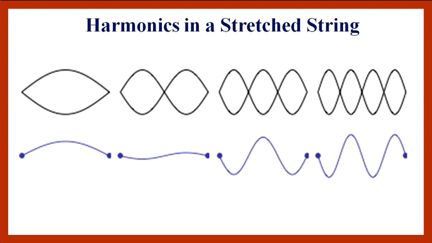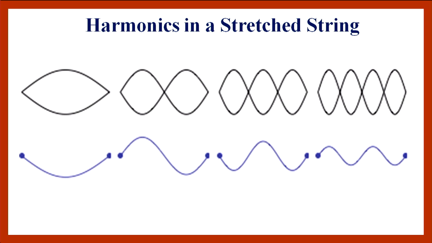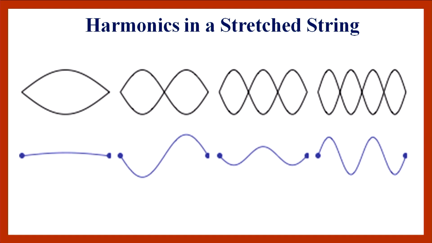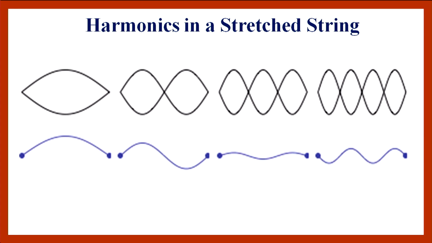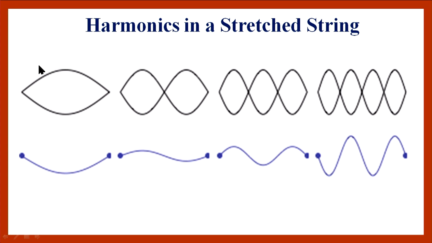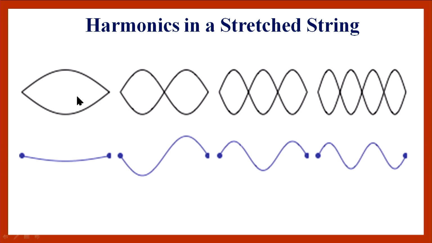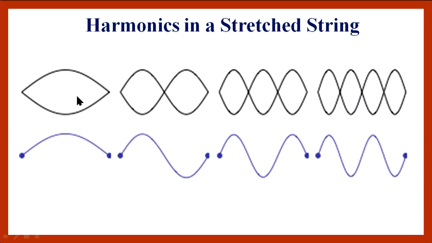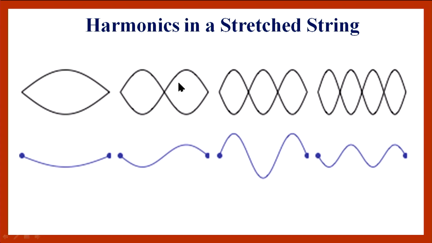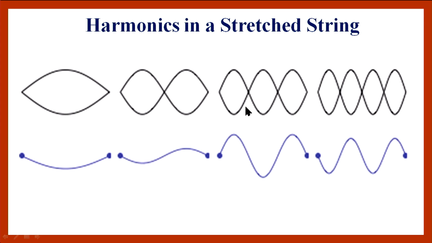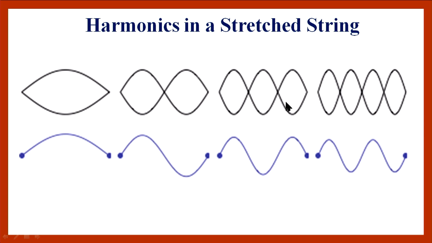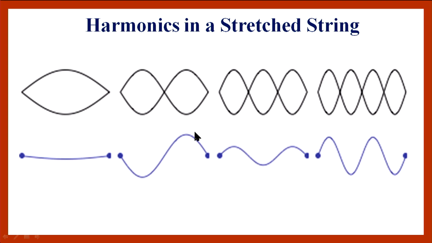Those points are called nodes, while the points which have maximum amplitude are called antinodes. Now, depending upon what frequency we apply to the string, we get a number of harmonics. When we get only one loop, then it is the fundamental harmonic. If we get two loops, it is the first harmonic. If three, it is the second harmonic, and so on.